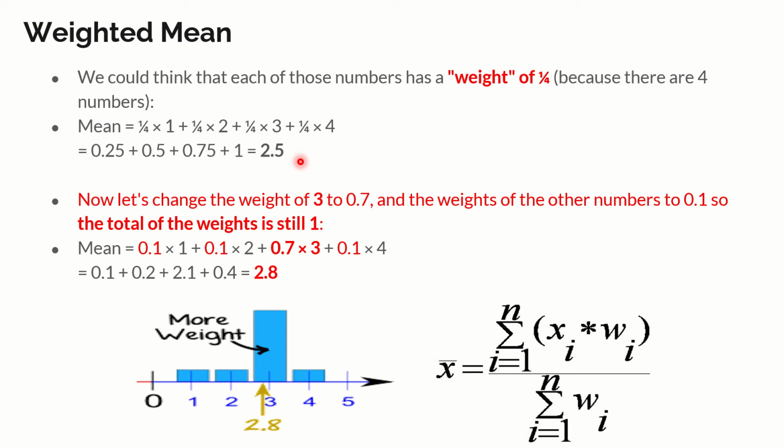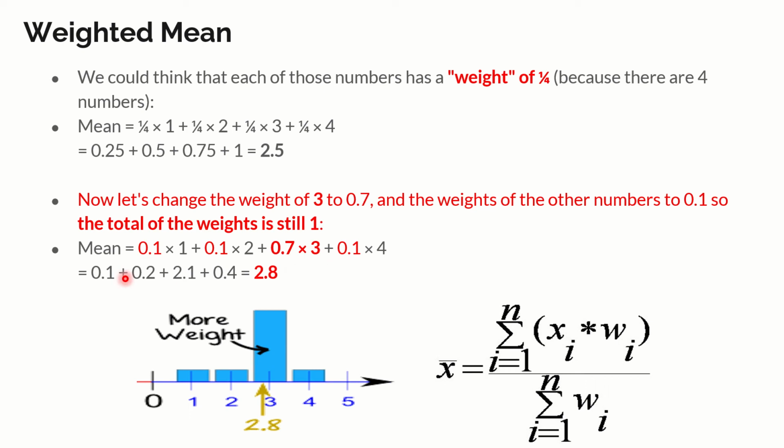But now we are going to specifically assign a weight to one data entry. We are going to take 0.7 as the weight for 3, the third data entry among 1, 2, 3, 4. So I'm going to leave 1 as such, 2 as such, and the 3 will be given a special weight of 0.7, and the rest of the weights will be set to 0.1. You can see that the rest of the weights are all set to 0.1, but only the third has 0.7 as the weight.